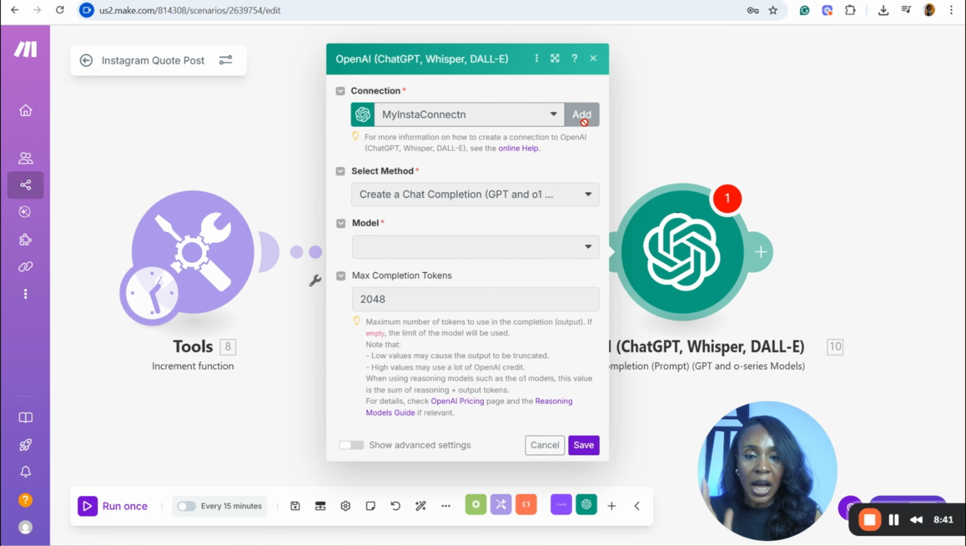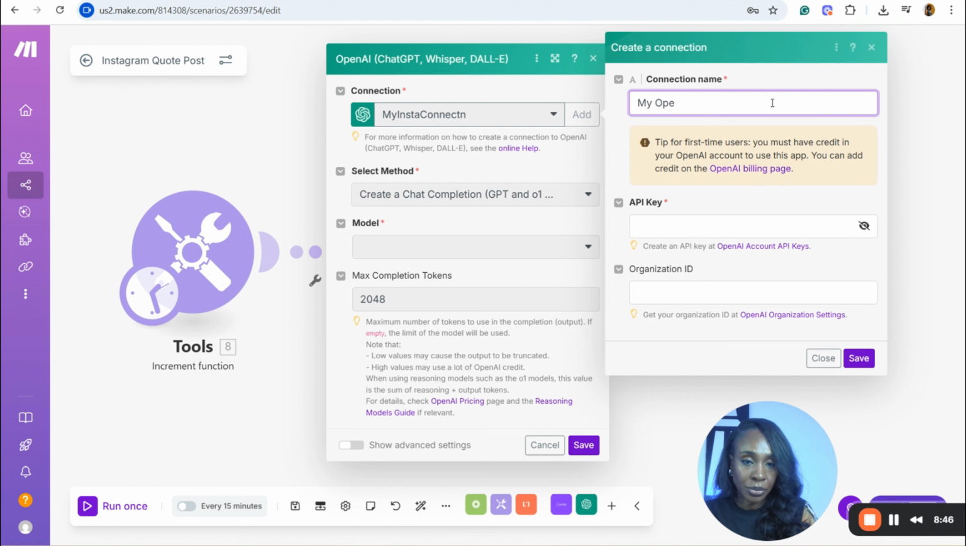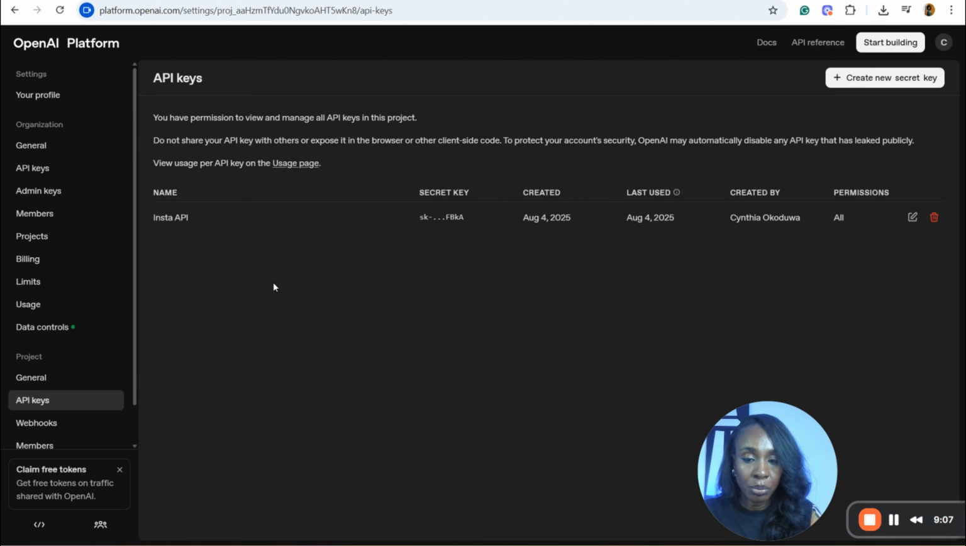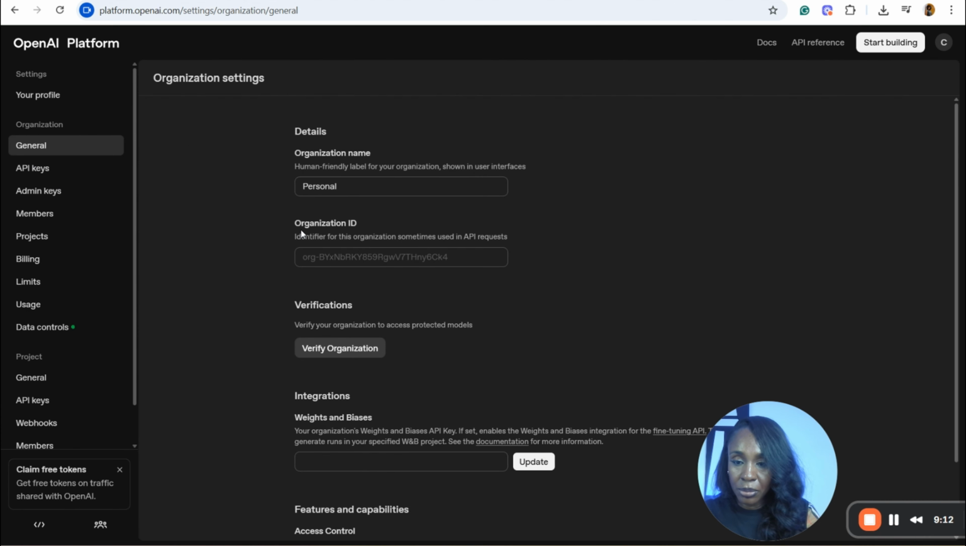Let's assume I'm just trying to add a new connection. I come here, click add a new connection, and save it. When I save it, it asks me for my API key. That API key that I copied, I come here and paste it. Then it's requesting that you provide the organization ID. You go back to your page and come to the Generals tab.